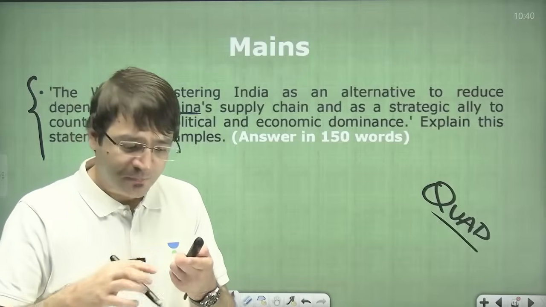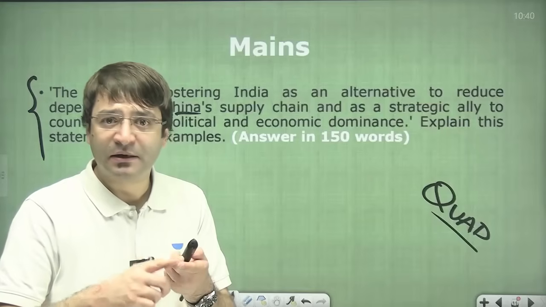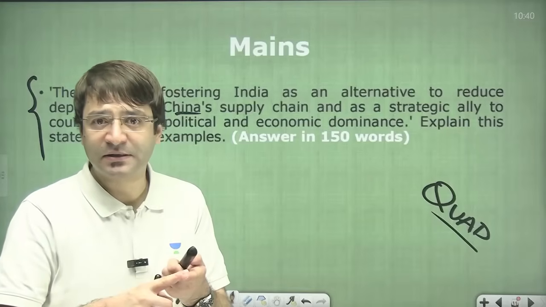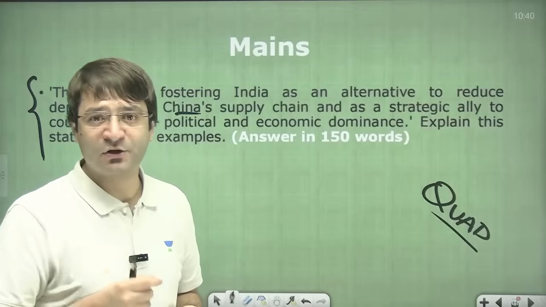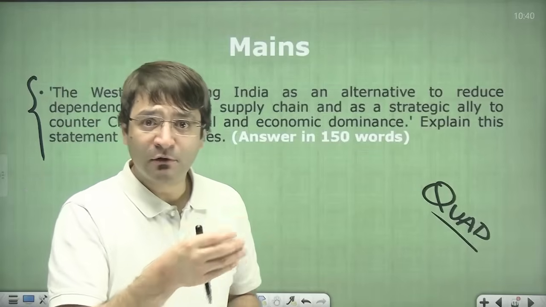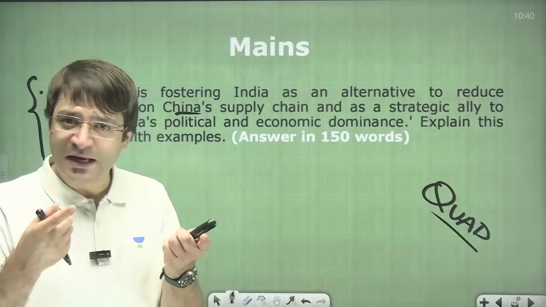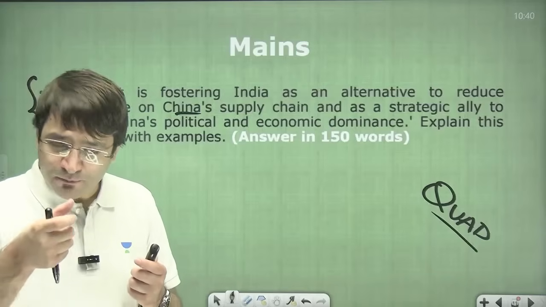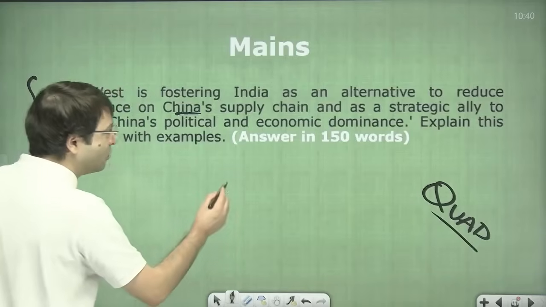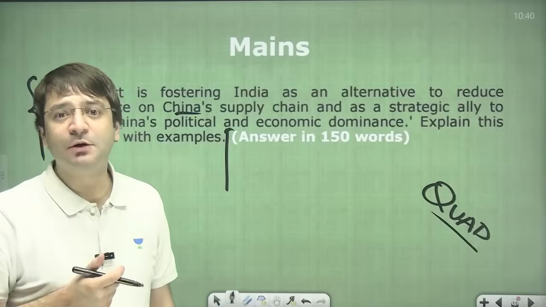So Quad comprises India, Australia, Japan, and the United States. This grouping, when was it established? Informally when? Formally when? Is it a military alliance? What sort of an alliance is it? Are they categorical in stating that the purpose of Quad is to counter the Chinese influence? That is something that you will have to keep in mind.